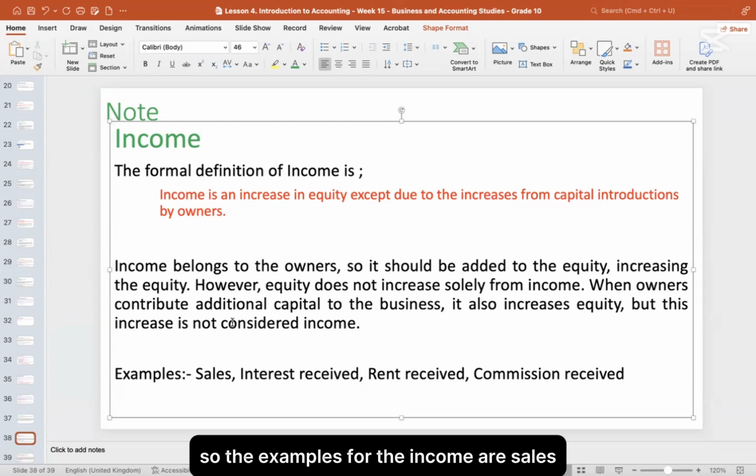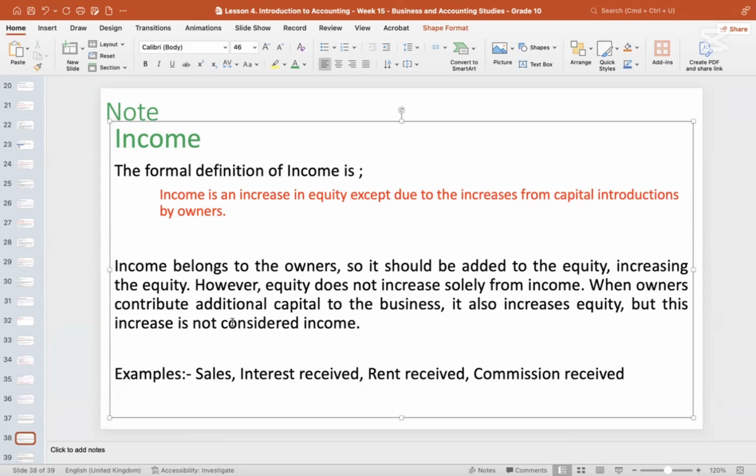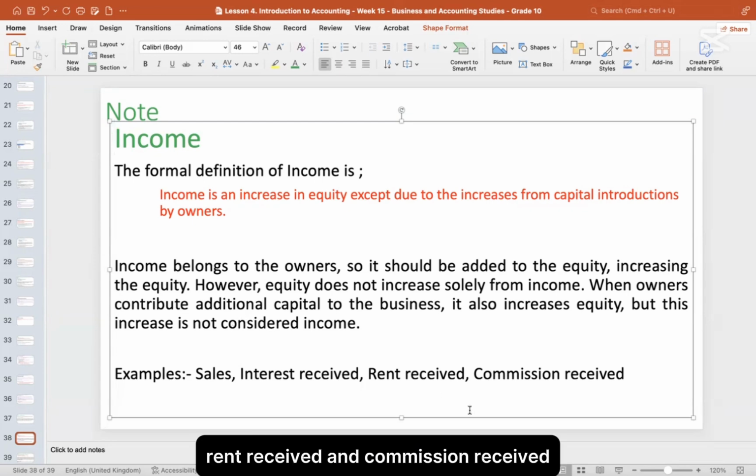Okay, so the examples for income are sales, interest received, rent received, and commission received. Take a couple of minutes and write this.